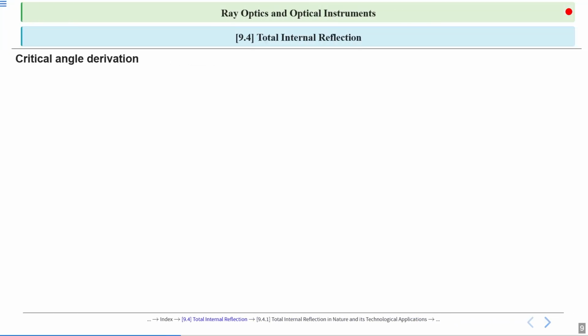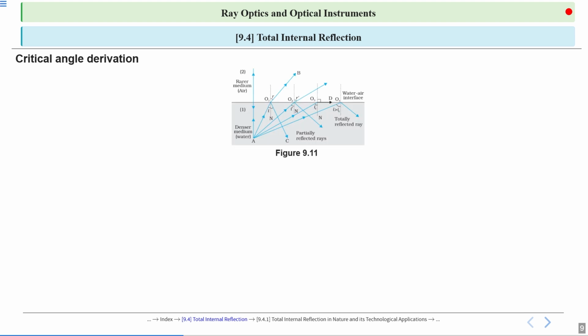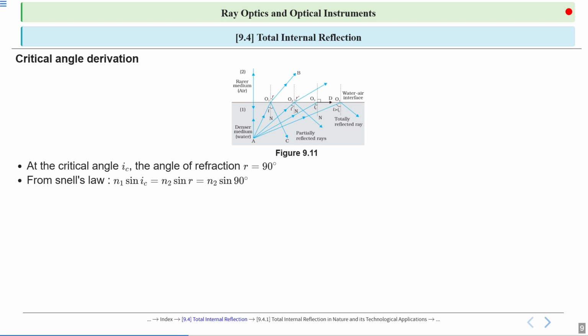Critical angle derivation. At the critical angle iC, the angle of refraction is equal to 90 degrees. And we know Snell's law, that is n1 sin iC is equal to n2 sin r, which is equal to n2 sin 90 degrees, because here r is 90 degrees.